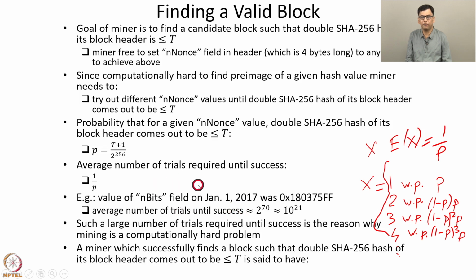A miner which successfully finds a block such that the double SHA-256 hash of its block header comes out to be less than or equal to T is said to have found or mined a valid block.